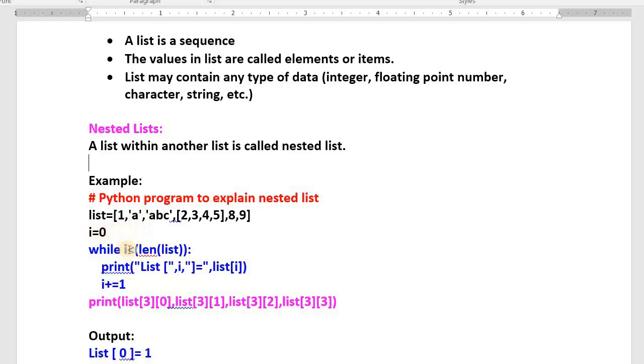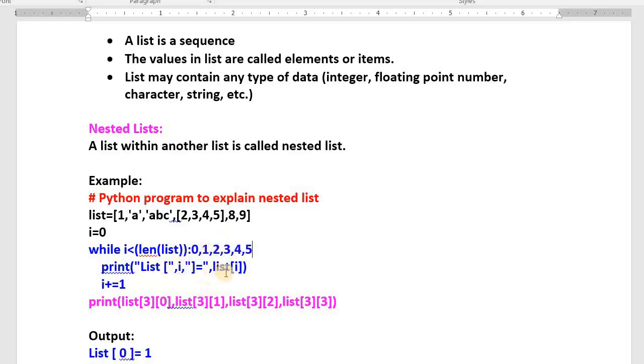0 is less than the length of that list. Len is one of the built-in methods available in Python. As you know already, it gives us the length. What is the length of it? 1, 2, 3, 4, 5, 6. That means 0 less than 6, yes. 1 less than 6, yes. 2, 3, 4, 5. Like this, this while loop works for how many times? 6 times. First time what happens?